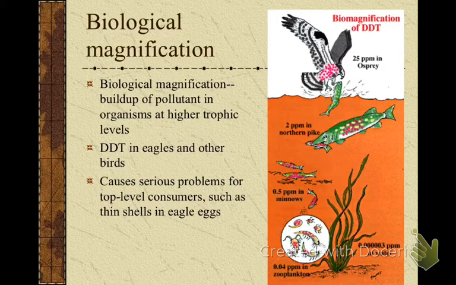Magnify, what does it do to that image? It makes it larger. So it means the same thing. And what it means is a buildup of pollutants at the higher trophic levels. So the impact is much larger at the higher trophic levels than at the lower trophic levels.